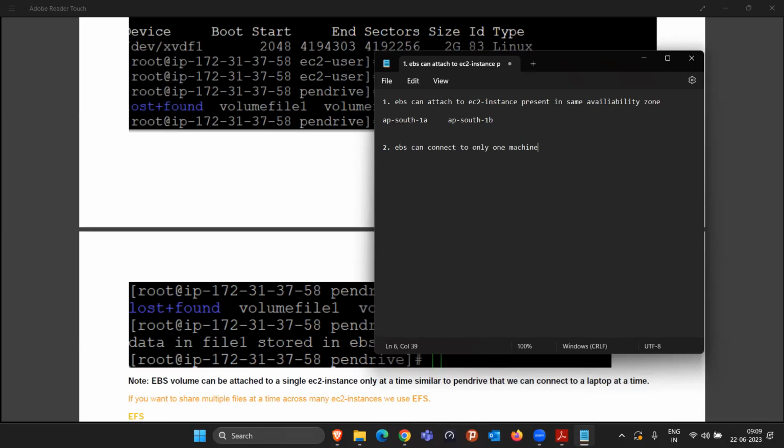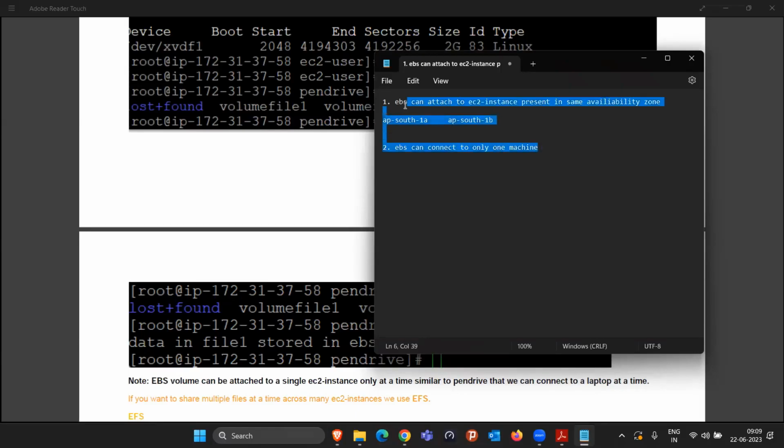That means you can attach a pen drive to only one laptop at a time, right? If I want to share the data from the pen drive to 100 laptops in parallel, can I do it? No. First we have to install it in the first laptop, then I will copy the data, then again I will plug that pen drive into the second laptop. This way, 100 times we have to do.